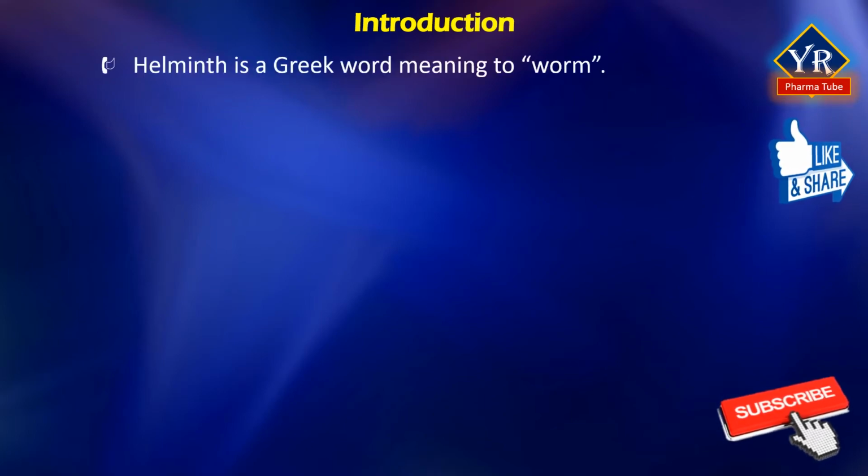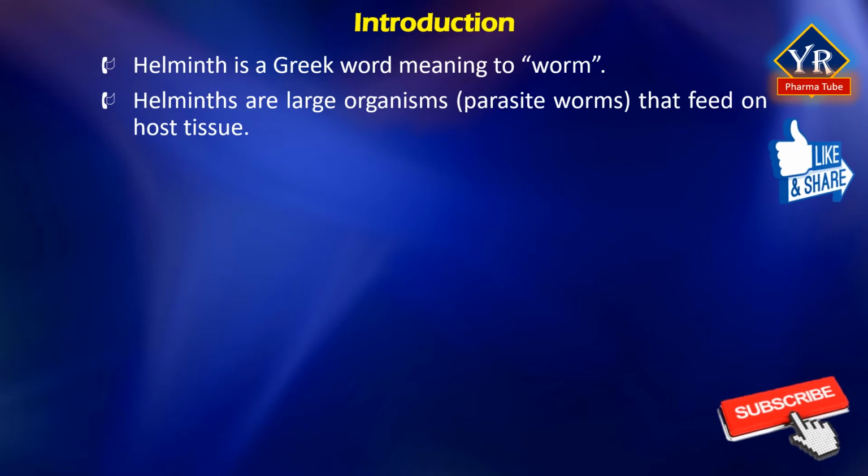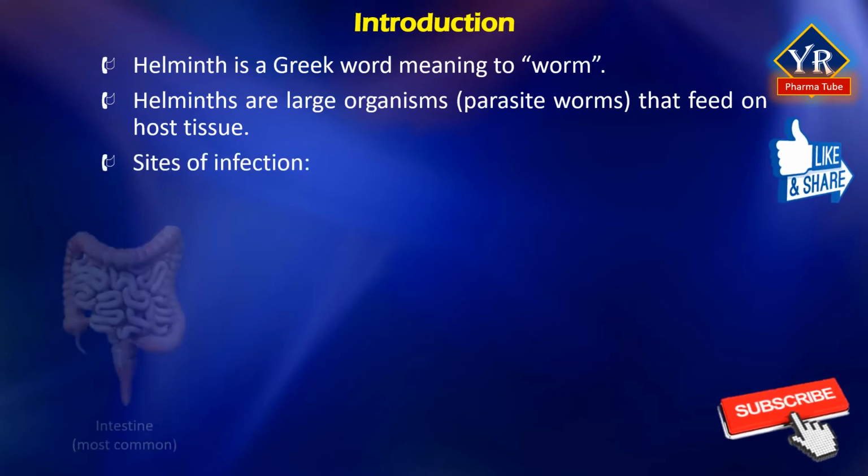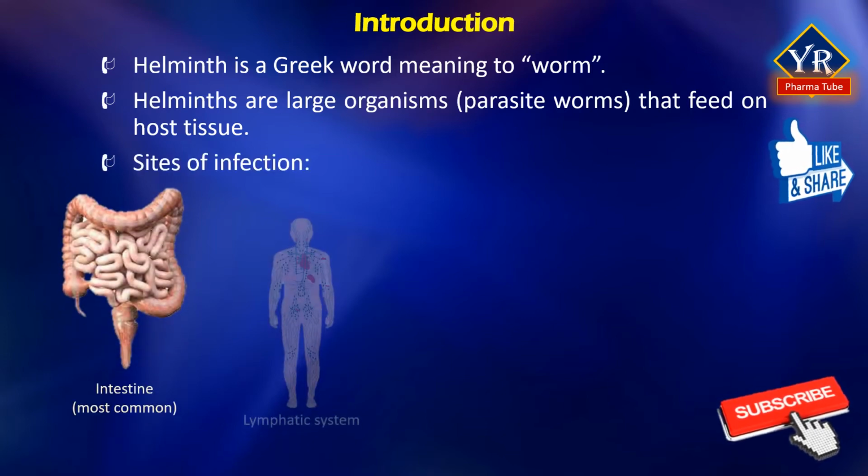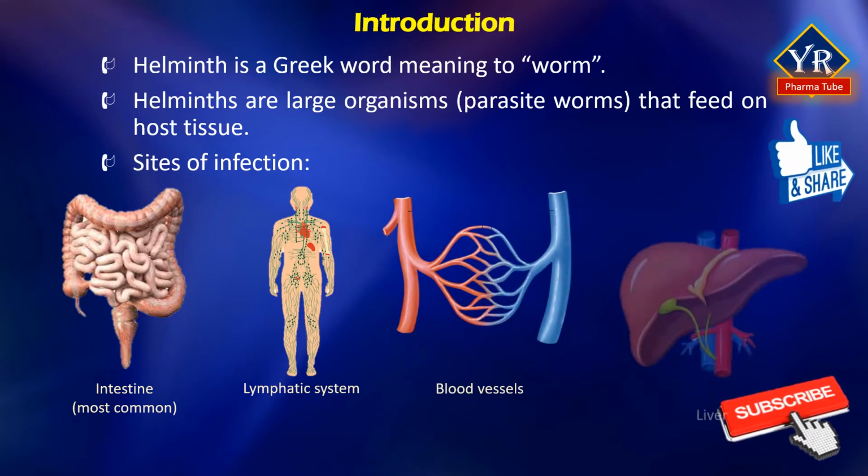Helminth is a Greek word meaning worm. Helminths are large organisms, that is parasite worms, that feed on host tissue. The most common site is the intestine. Other sites are the lymphatic system, blood vessels, and liver.